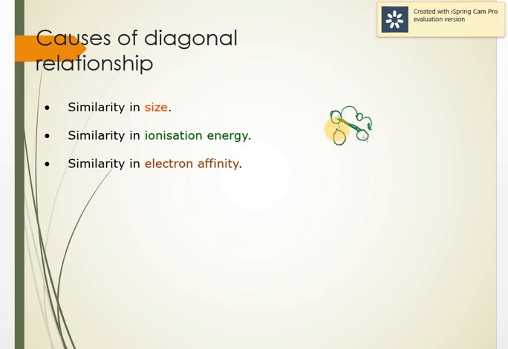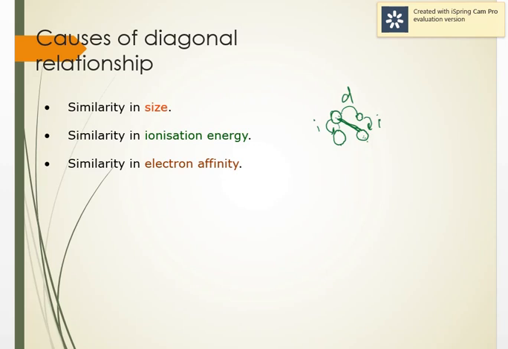It increases, and it decreases, so the size becomes the same. In the same way in all the trends, even ionization energy and electron affinity, their trends become similar. They become similar in size, ionization energy, and electron affinity, and that's why they show similar properties. This is called diagonal relationship.